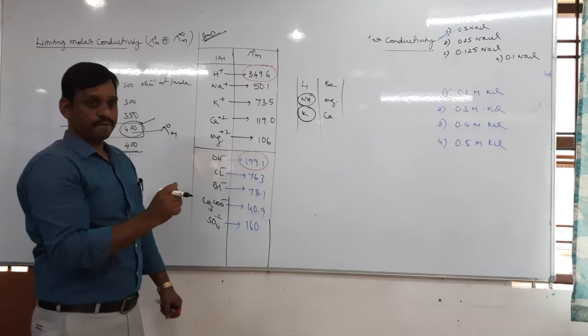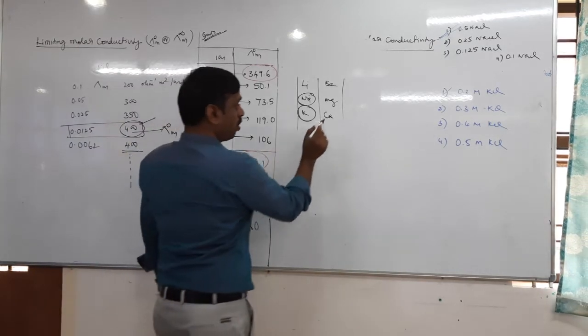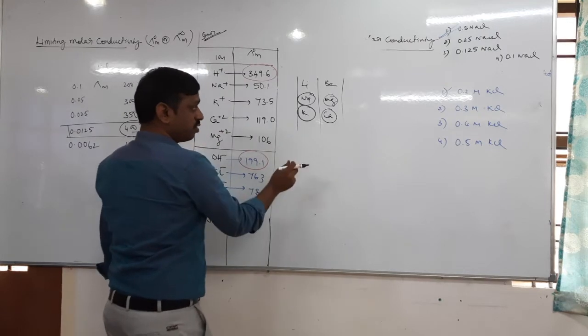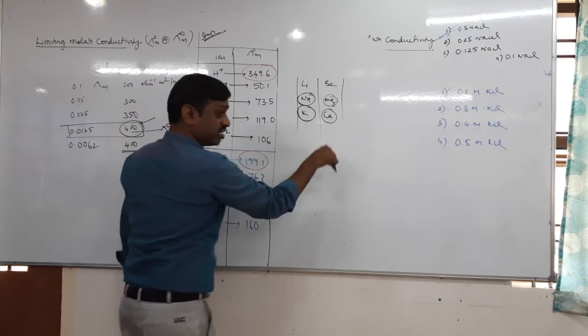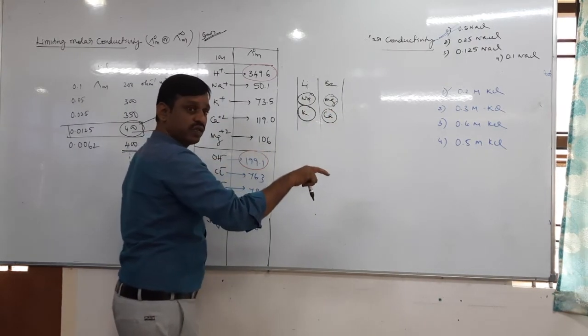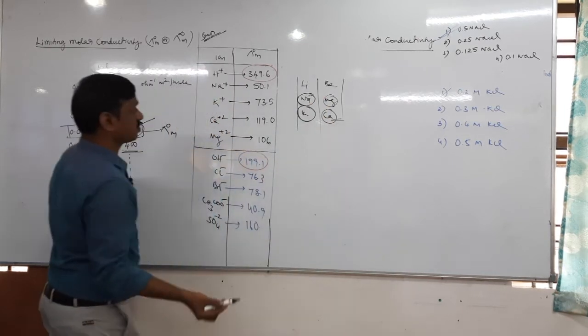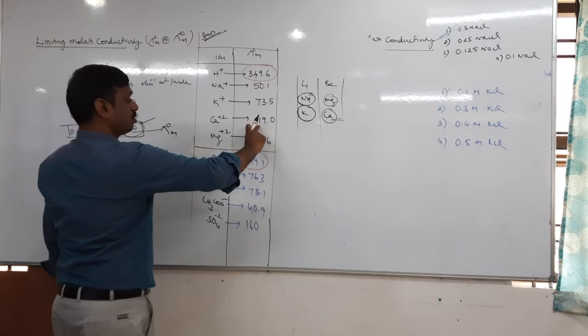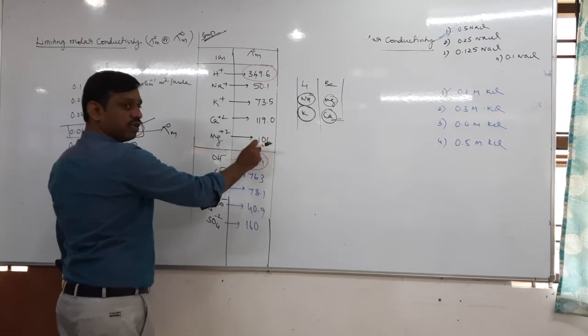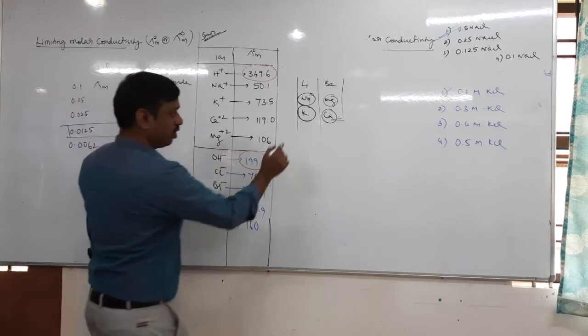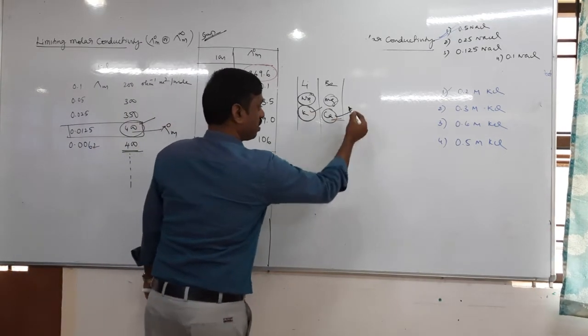This is the reason. Next, among magnesium and calcium, down the group the hydrated size decreases. Therefore, since the hydrated size decreases, calcium has the highest compared to Mg. That's all. So potassium is highest here, and calcium is highest here.